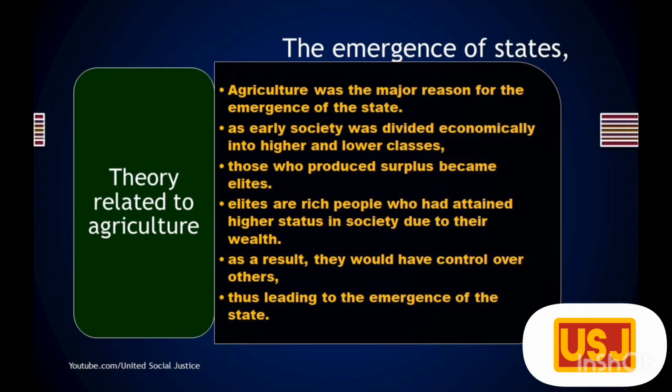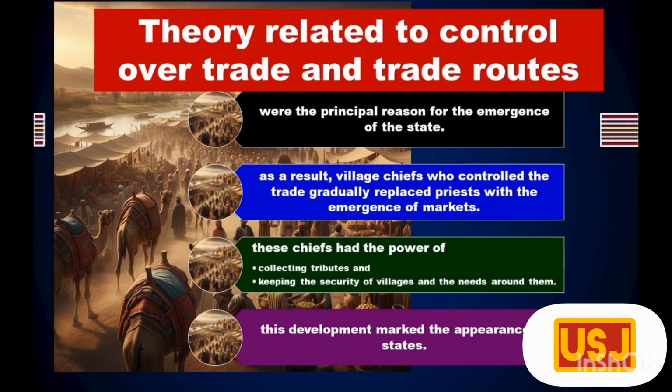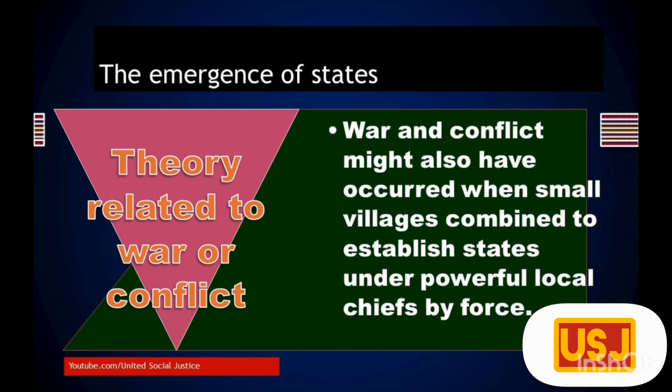Others insist that control over trade and trade routes were the principal reason for the emergence of the state. As a result, village chiefs who controlled the trade gradually replaced priests with the emergence of markets. In addition, these chiefs had the power of collecting tributes and keeping the security of villages and the needs around them. This development marked the appearance of states. War or conflict might also have occurred when small villages combined to establish states under powerful local chiefs by force.